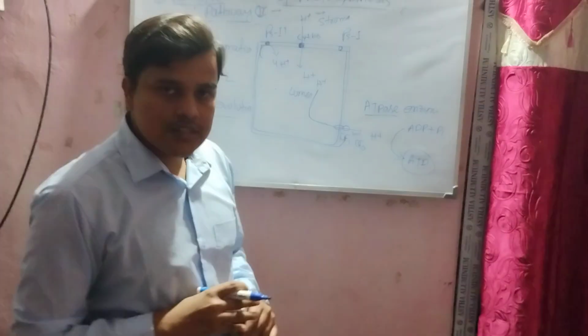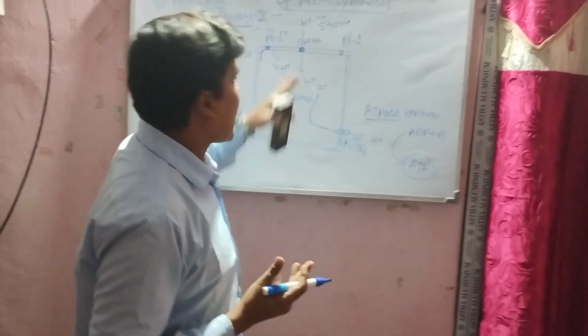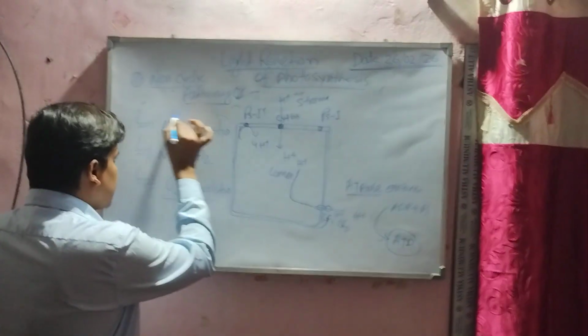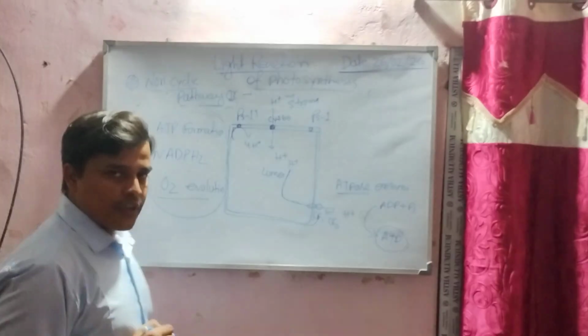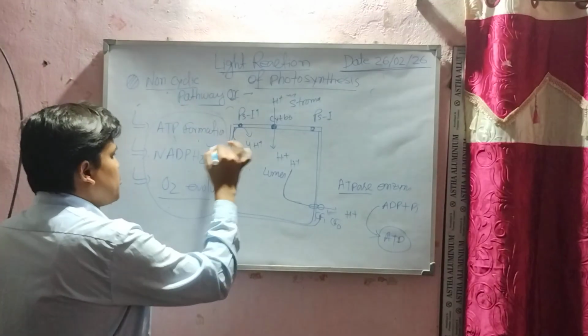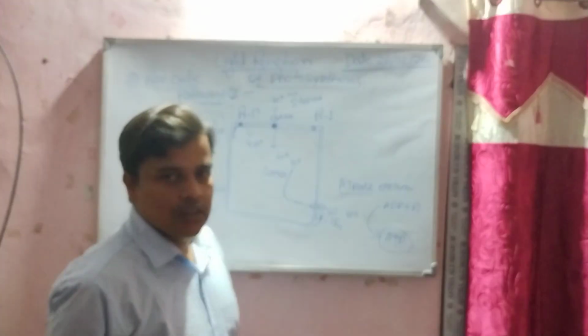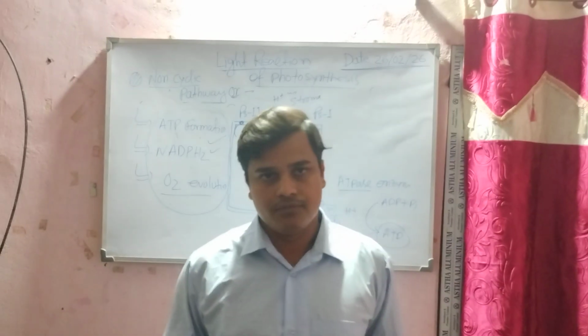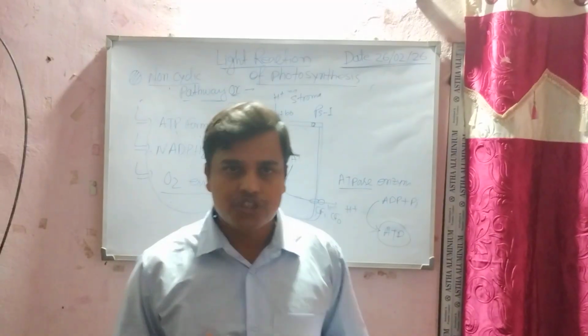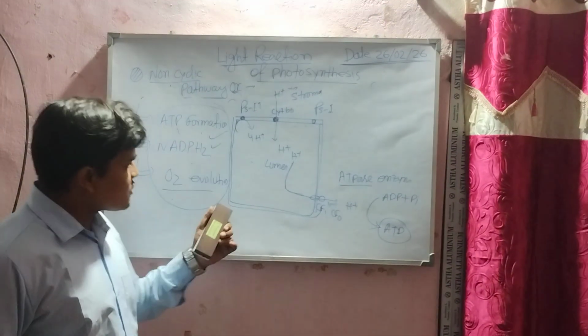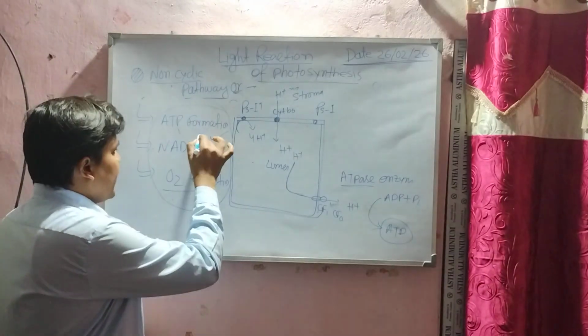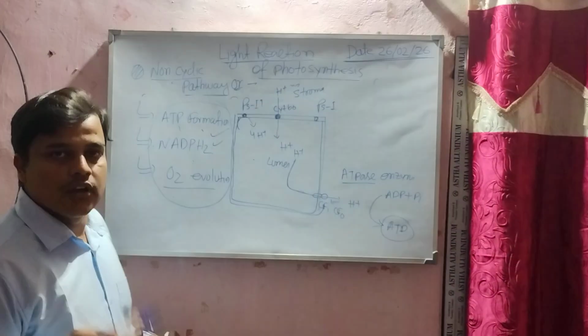We will discuss in the next class how they are used. ATP and NADPH2 are used in the dark reaction, the C3 cycle, and glucose is formed. So next class I will discuss how ATP and NADPH2 are used.